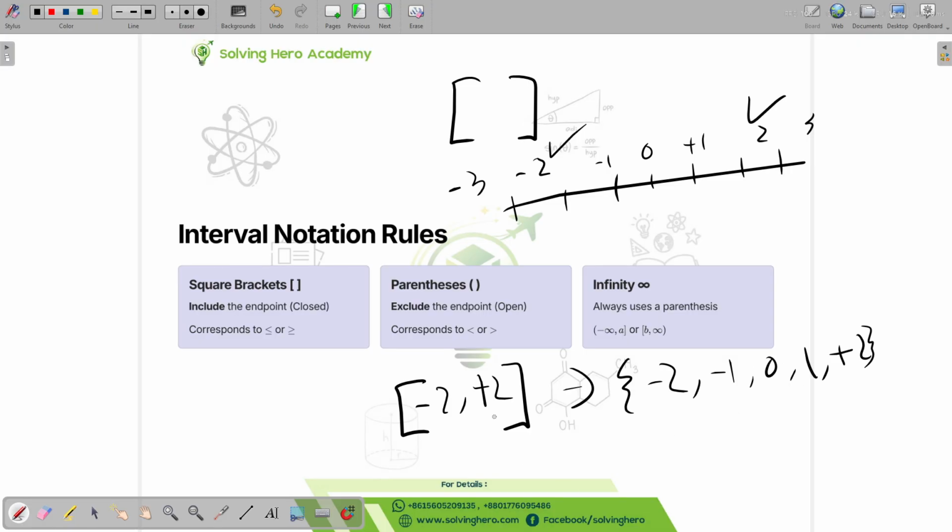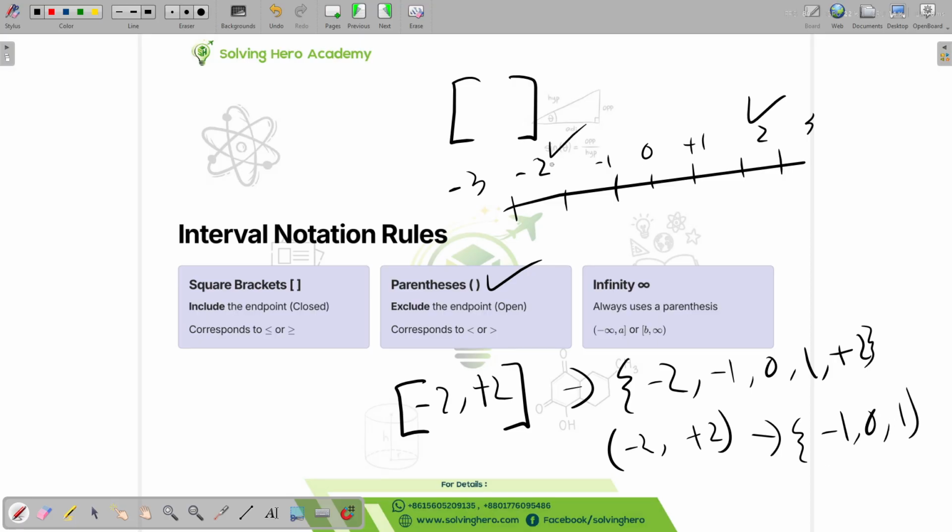But if we give parentheses here instead of square brackets, what will happen? It cannot be -2, and it cannot be +2, so the actual set will be -1, 0, +1.